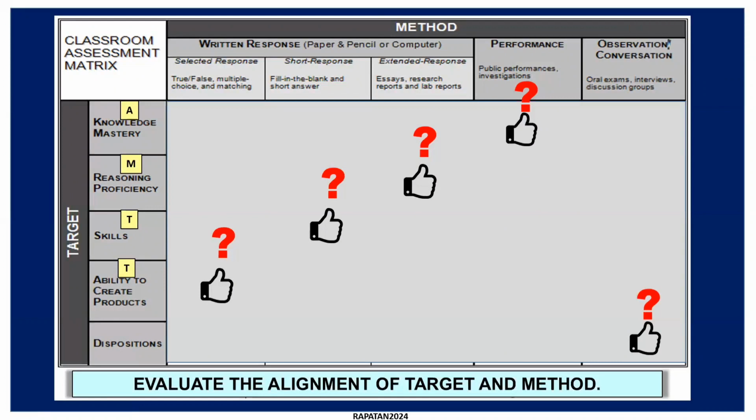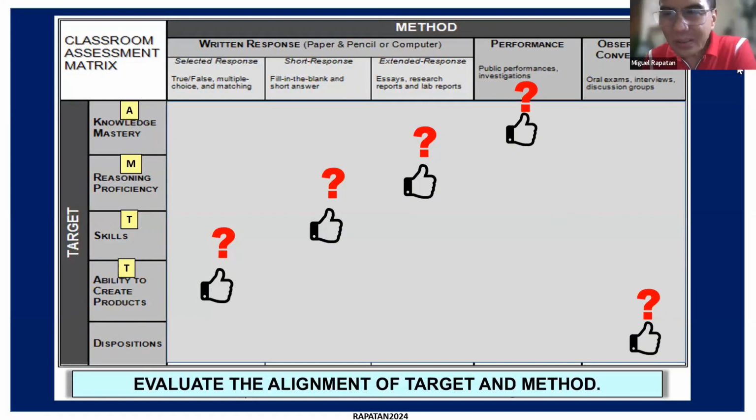There is no alignment. I think the knowledge mastery po is under the selected response only. Okay, and short response, because it falls on the acquisition level only, for the students to identify facts, just a mastery method.